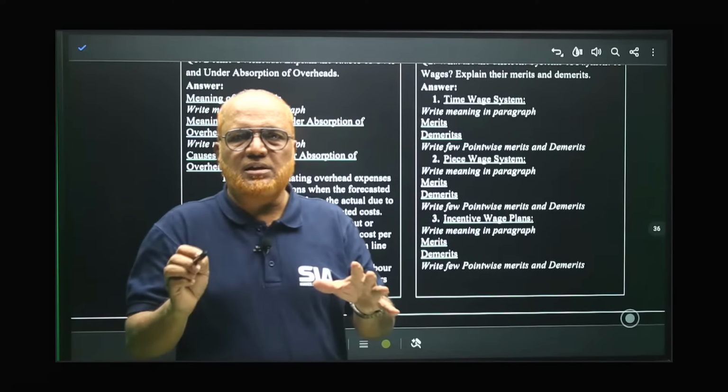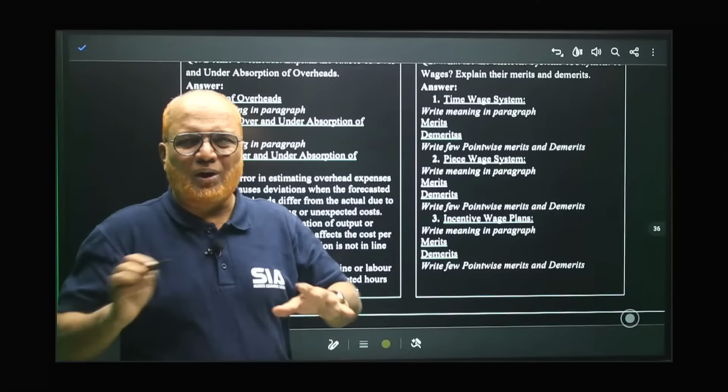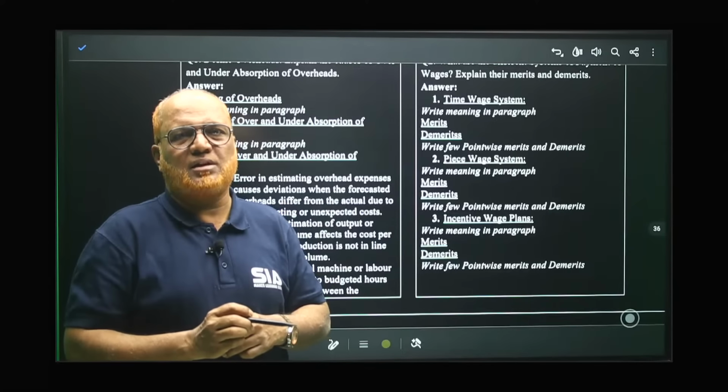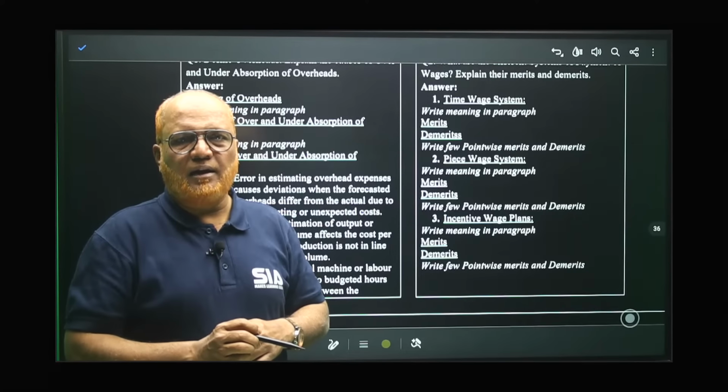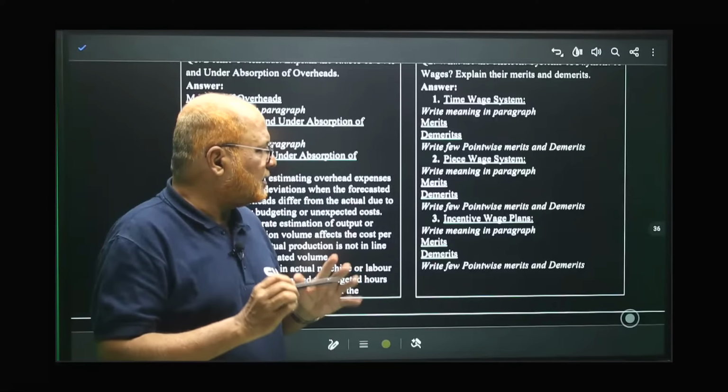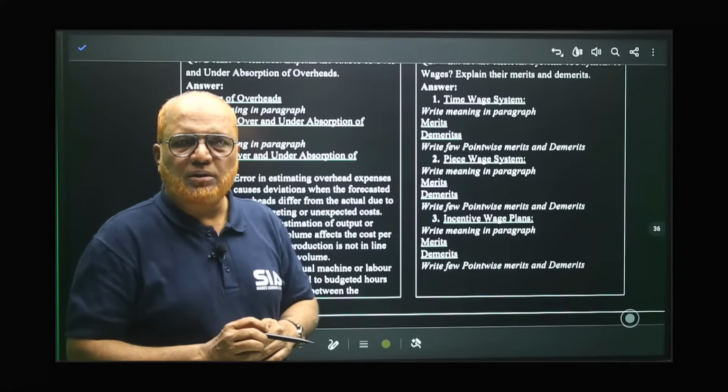So all these things are already given in the textbook. I'm not elaborating because there is a time constraint. Still, we have to do the problems on overheads and labor. That's why I'm not going into detail. Just be thorough about the theory.